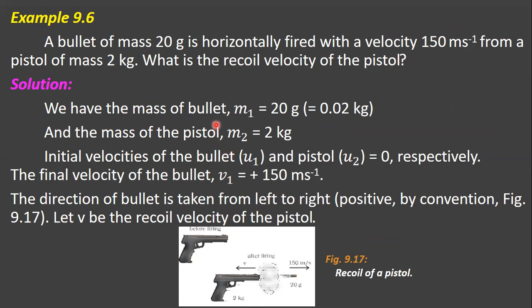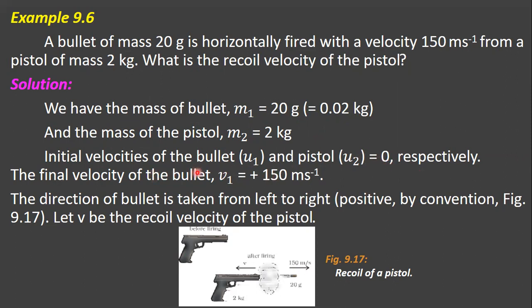See children, here we have the mass of the bullet, m1 equals 20 gram, and it is horizontally fired with a velocity of 150 meter per second from a pistol of mass 2 kg. Now you have to find the recoil velocity of the pistol. You have to convert the mass into kg: m1 equals 0.02 kg, and the mass of the pistol m2 equals 2 kg. The initial velocities of the bullet u1 and the pistol u2 equal 0.